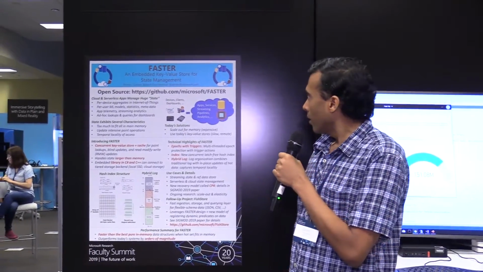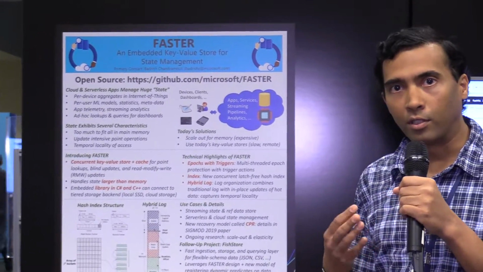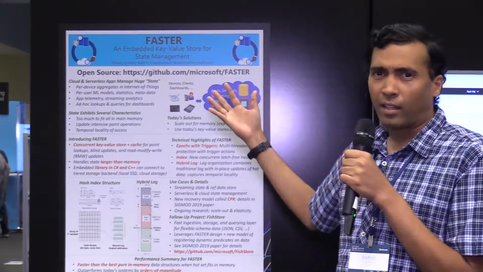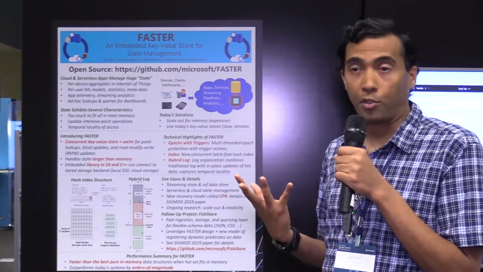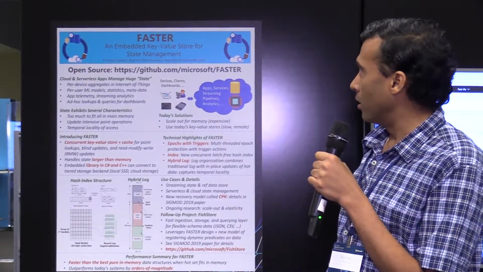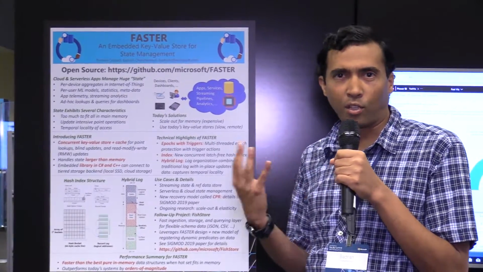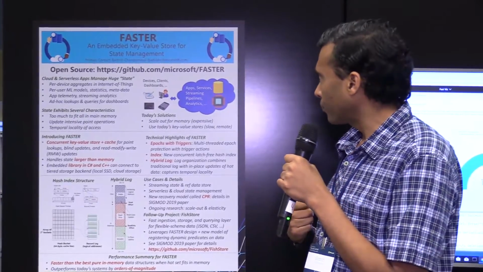So we are witnessing this huge growth in data-intensive applications and services across the cloud and edge. For example, you have these per-device aggregates that you need to track in Internet of Things scenarios, which are quite difficult to do. There may also be per-user machine learning models, statistics, metadata, and this kind of huge state that applications across the cloud and edge need to both store and update in real time.